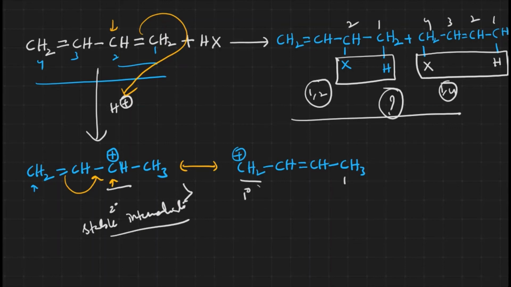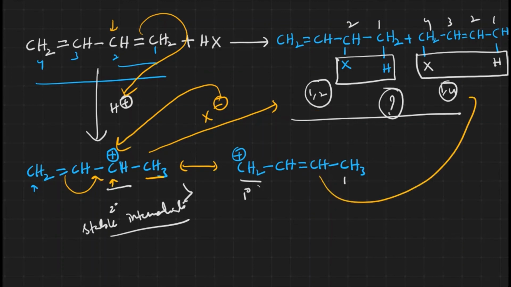Now what we discussed is that if the product formation depends on the stability of the intermediate, then this is the stable intermediate. One addition has already taken place, and we have a second position where addition is to take place. Now we have X minus. If X minus is added to the second position, that is the 1,2 addition. If X adds at the other position, that is the 1,4 addition. Which product is formed from the stable intermediate?